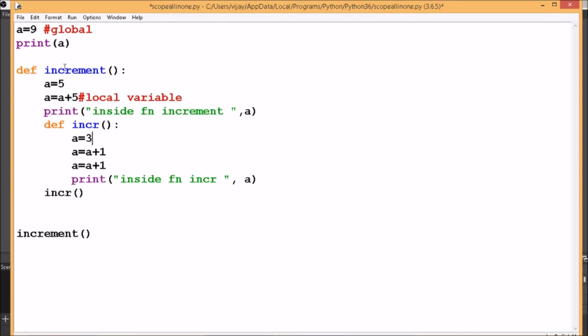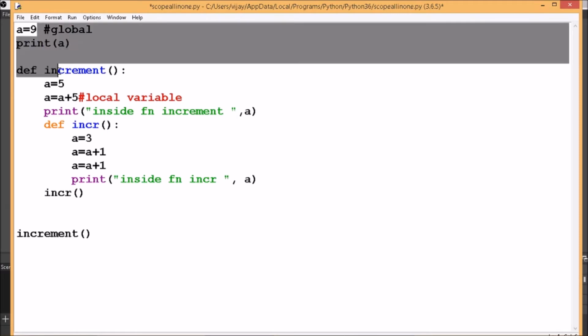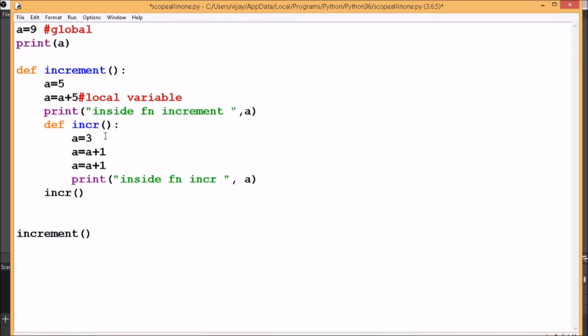This a gets destroyed when we come out of the increment function, and this global a equal to 9 gets destroyed when we close the application or this program. So if we have a variable with the same name in different portions of the program, say outside all the functions, within a function, and within enclosing functions, then at each part of the program the scope of the variable is different.